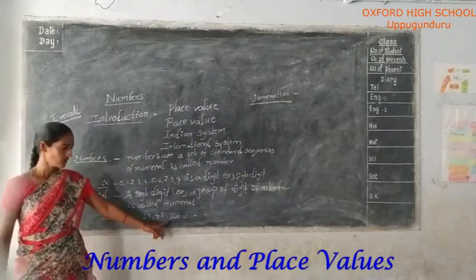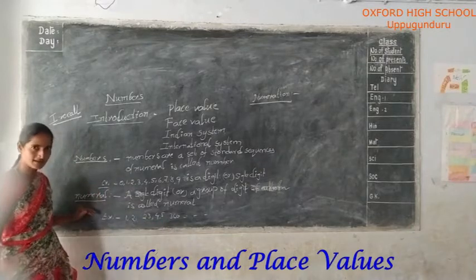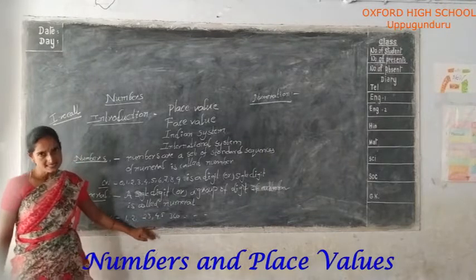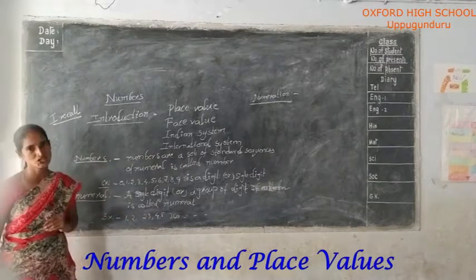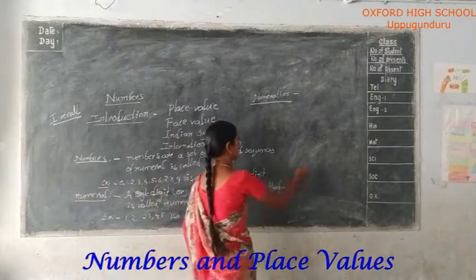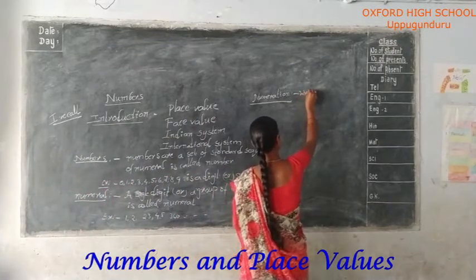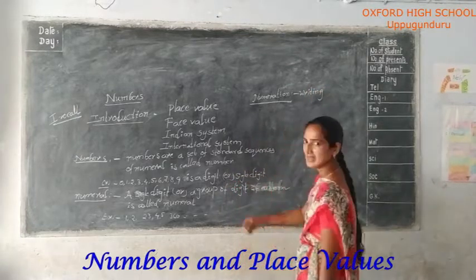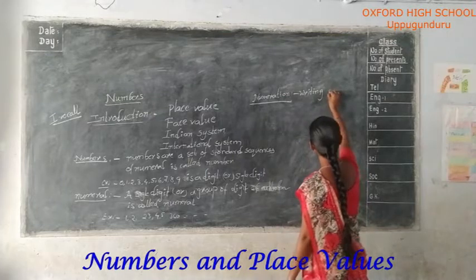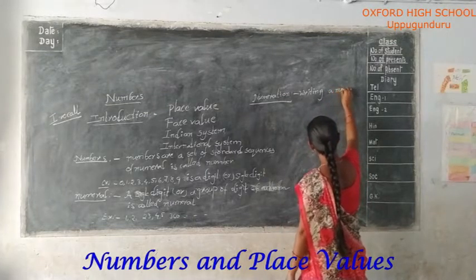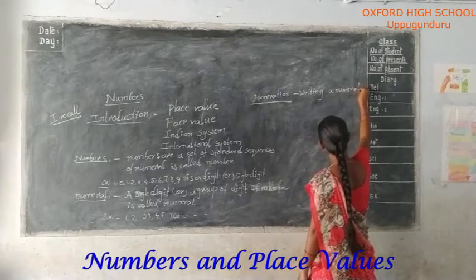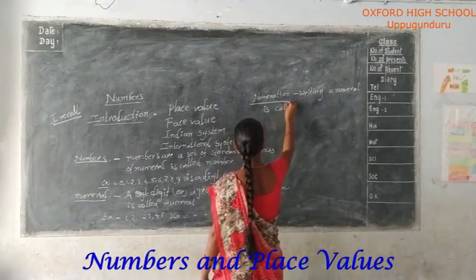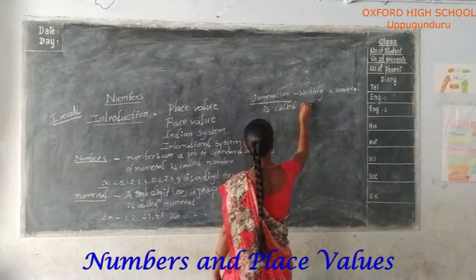Single digits or a group of digits is called a numeral. Writing a numeral is called numeration.